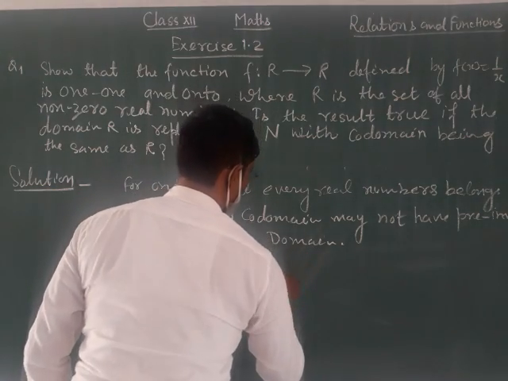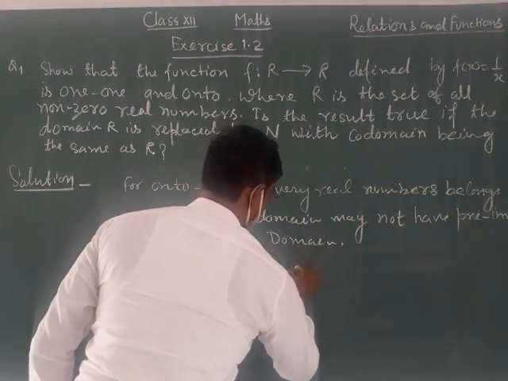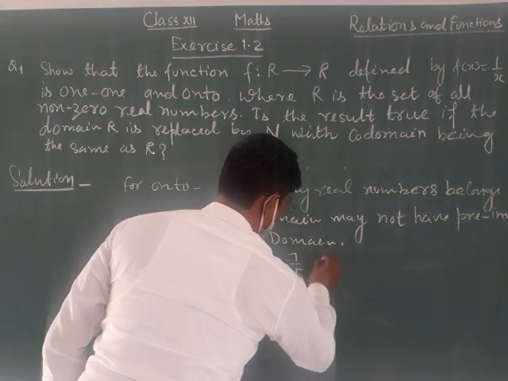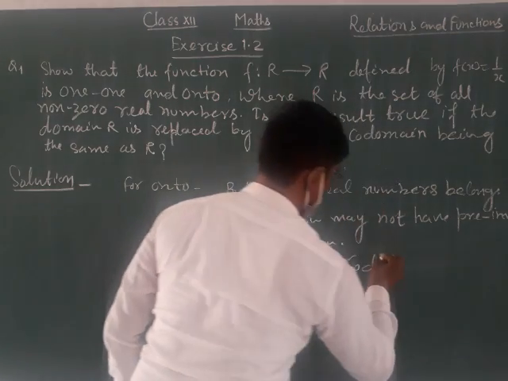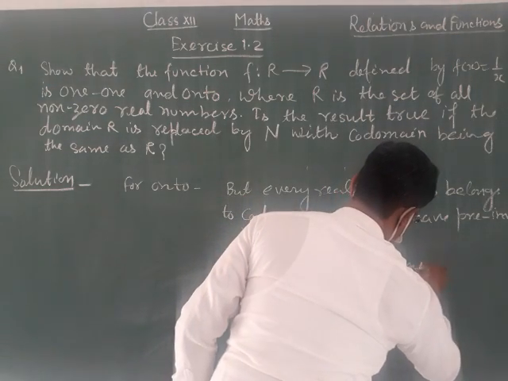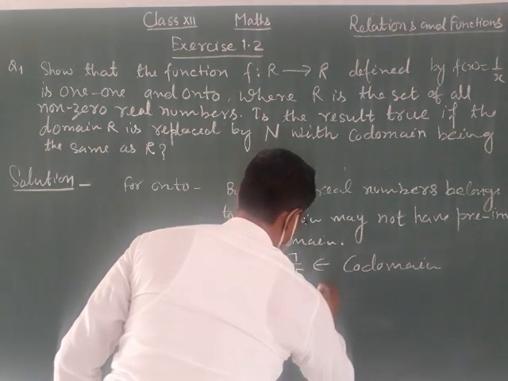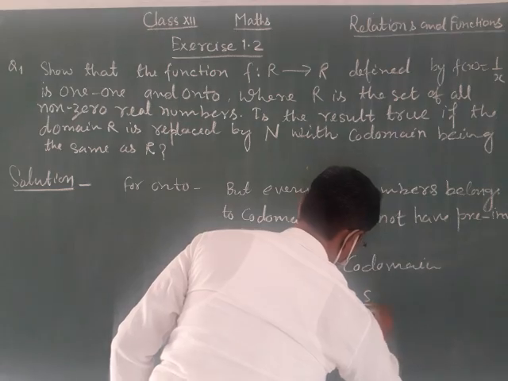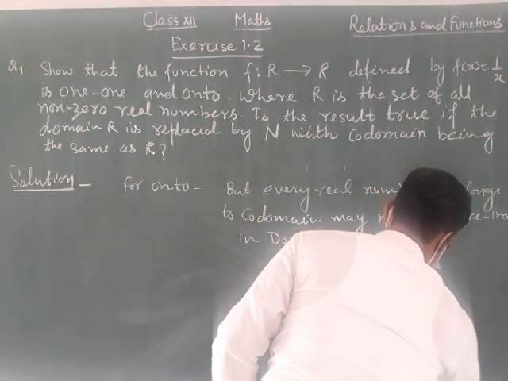That is, 7 upon 5 belongs to the codomain, but 1 upon 7 upon 5, which is equal to 5 upon 7, does not belong to the domain.